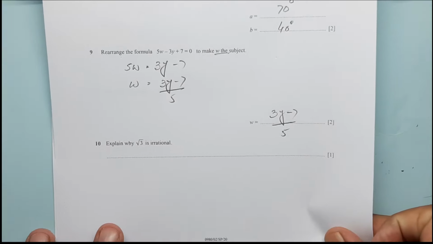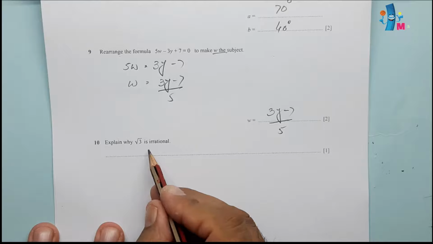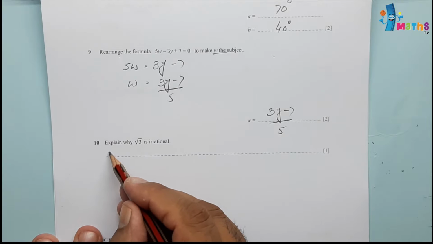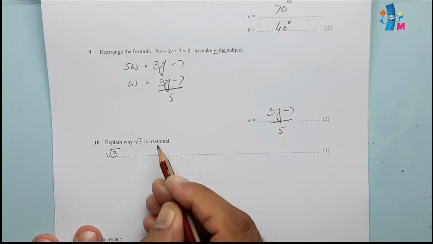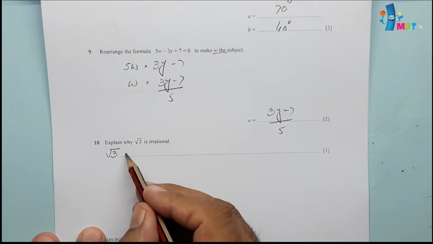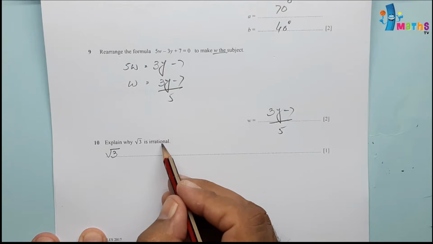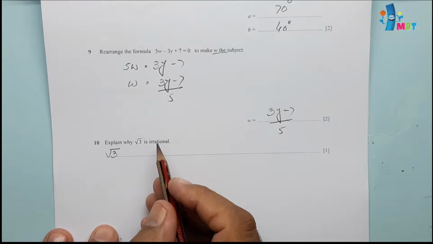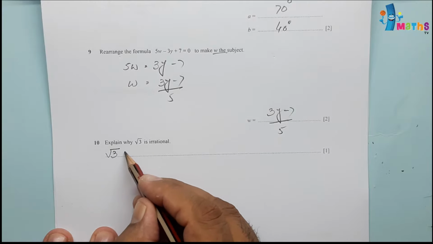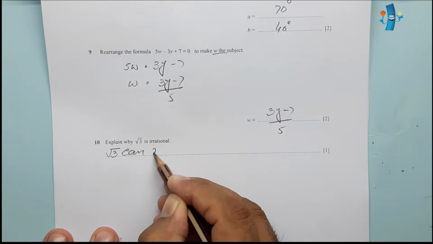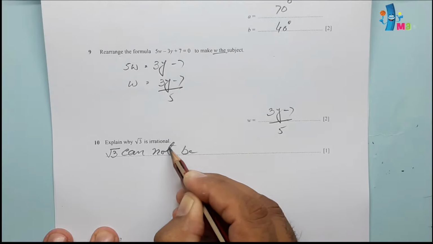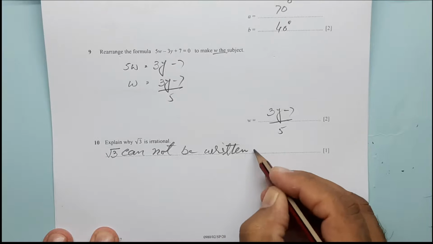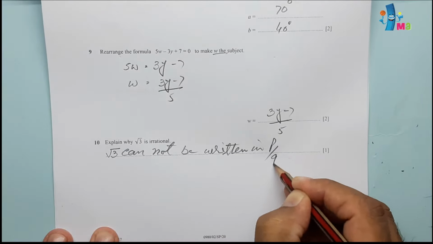Explain why under root 3 is irrational. Under root 3 cannot be written in p over q format. So we can write that under root 3 is irrational because it cannot be written in p over q format.